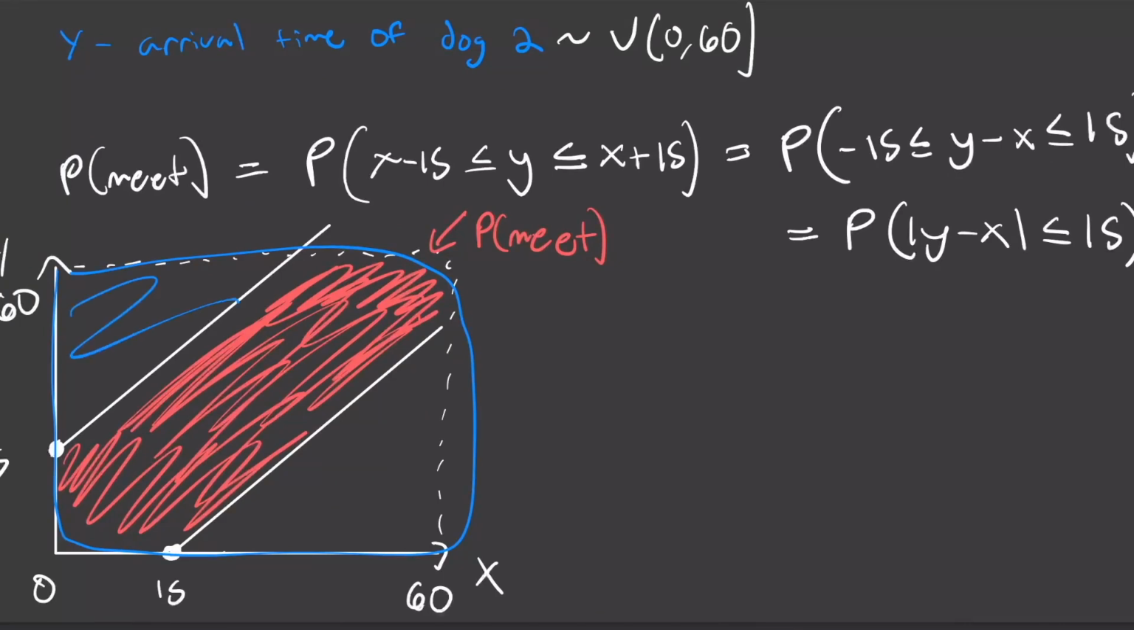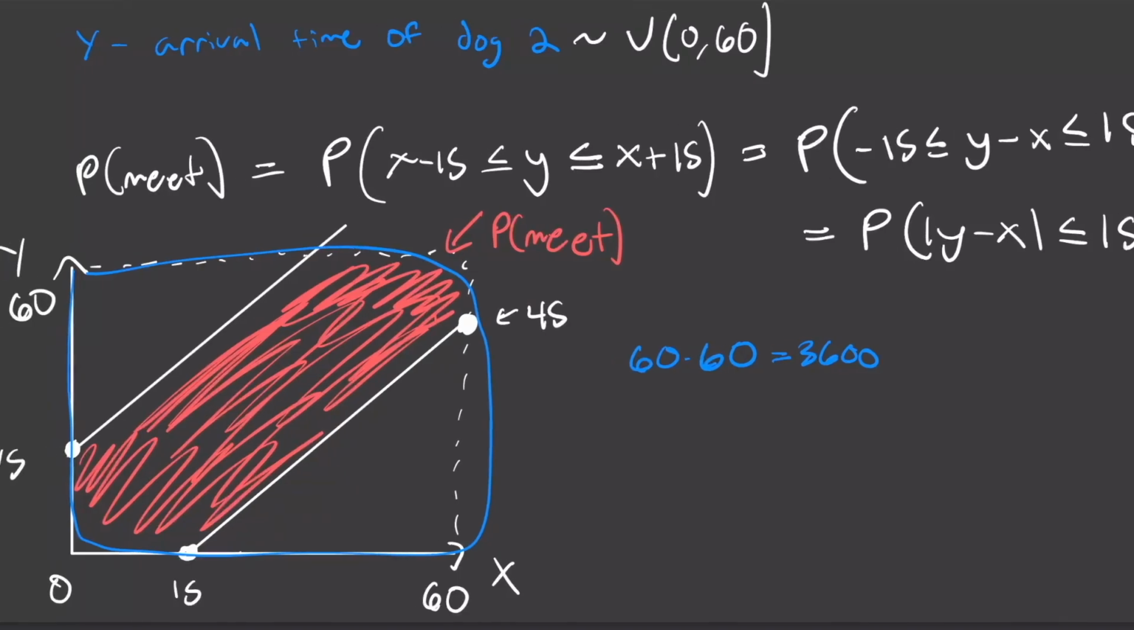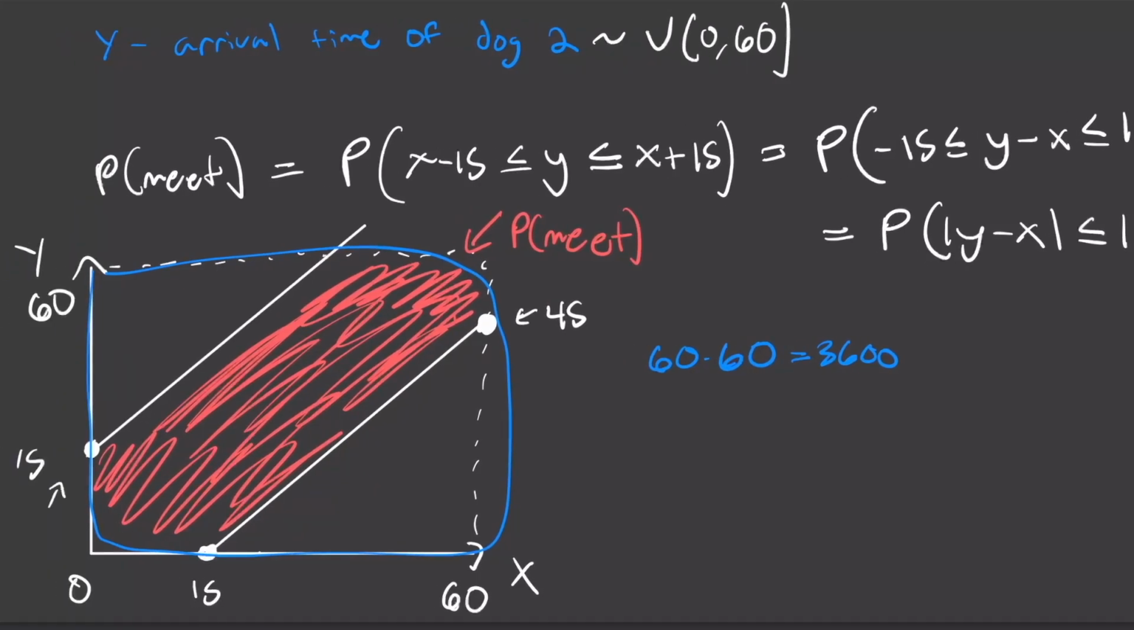So now what is the area of this blue region right here? Well, we could think about it in terms of minutes. In that case, we have 60 times 60, the area of the entire probability mass, right? That's going to be 3,600. So now what is the area of this red region? Well, this line right here is x minus 15, right? So when we plug in x equals 60, we're going to have this boundary point of y equals 45. And then over here, we started at the point (0, 15), and when we plug in y equals 60 to the equation for this line right here, we get an intersection point of x equals 45, right?